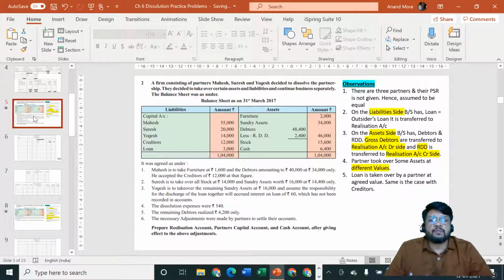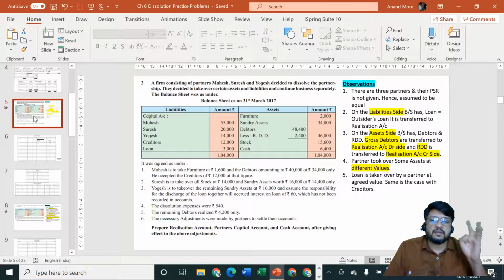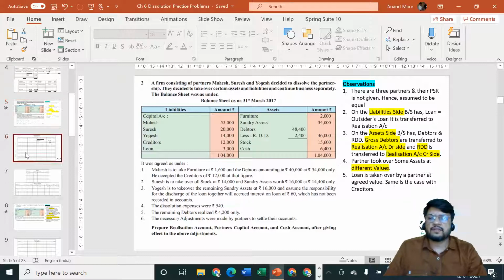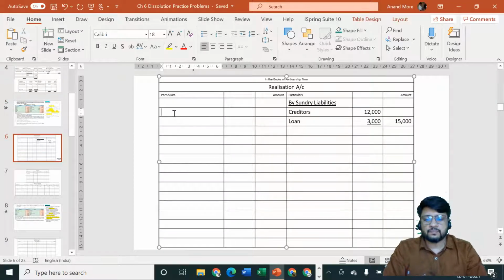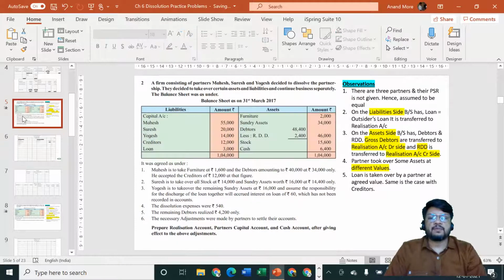Sundry assets 34,000, debtors 48,400 and stock 15,600. So these are the amounts we are going to consider: furniture, sundry assets, debtors and stock. To sundry assets. What are their values? Their values are furniture 2,000, sundry assets 34,000.